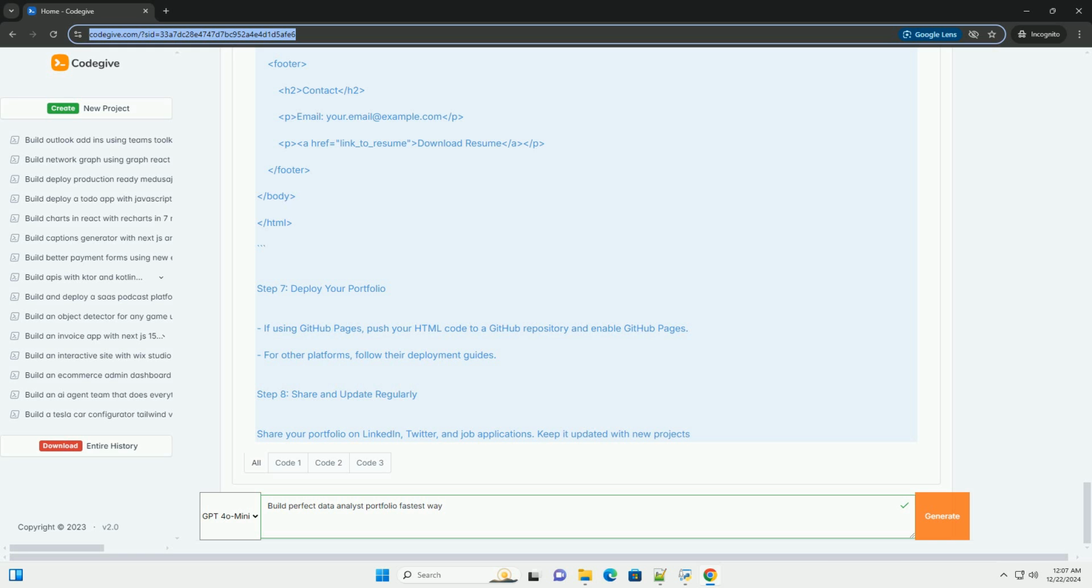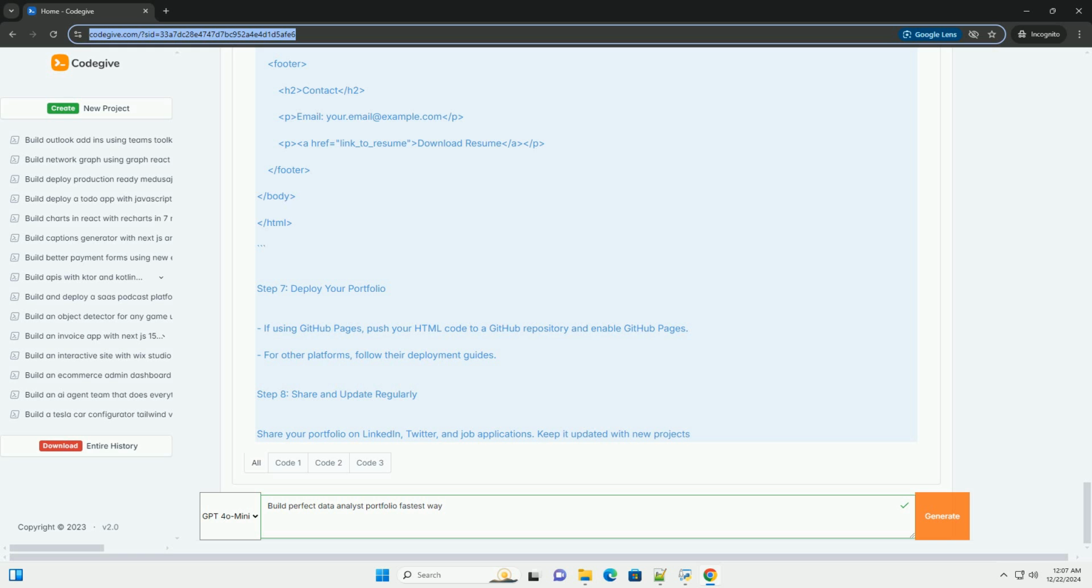For each project, include project title. Objective, what was the goal? Data, where did the data come from? Methodology, briefly describe your approach. Code, include relevant code snippets. Results, share insights and visualizations. Conclusion, reflect on what you learned.